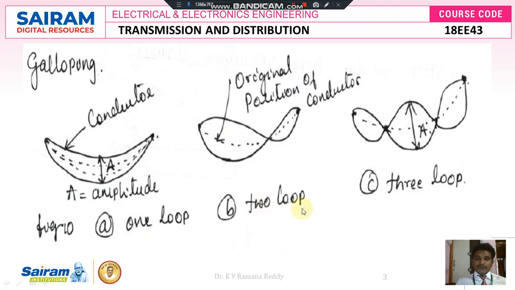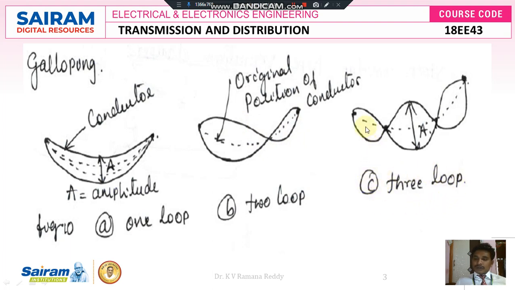and other vibrations are called two loop galloping vibrations. Two loop galloping vibrations also take place whenever high wind velocity hits the conductor, which is represented by that dotted line. By that time, if you see the movement of that conductor, it looks like this shape, hence the vibrations are called two loop because there is a two loop structure here. And another galloping vibration is three loop galloping vibrations.